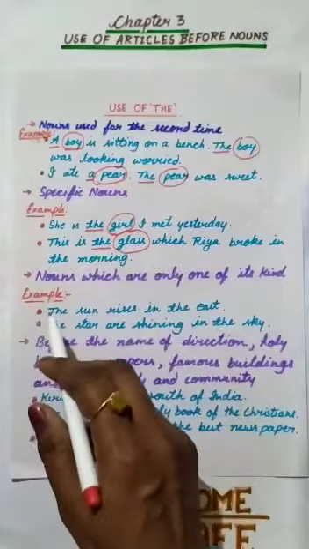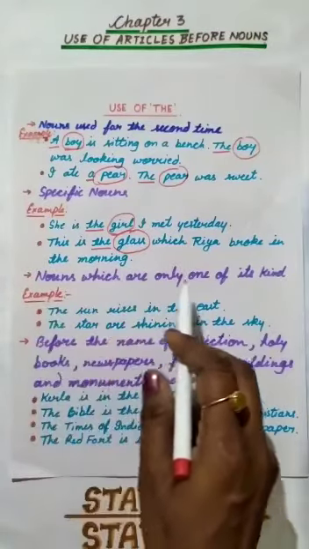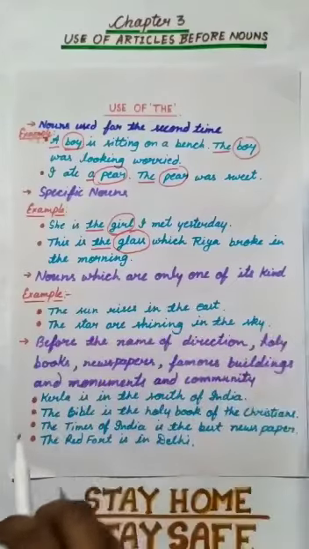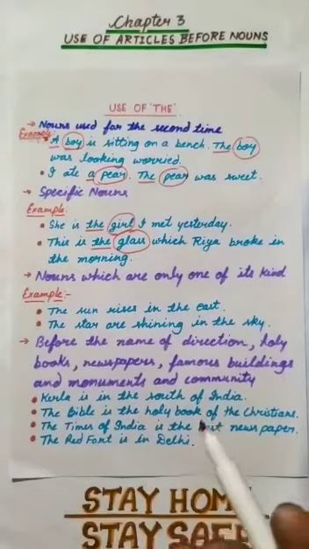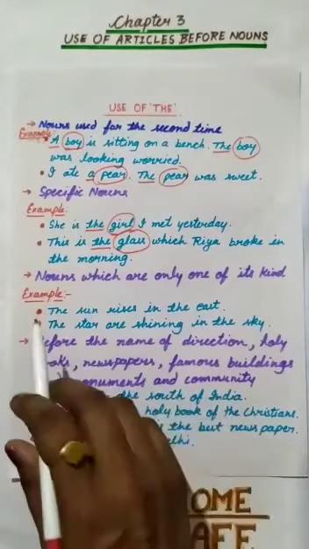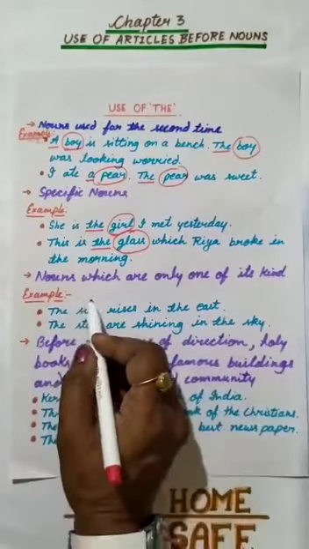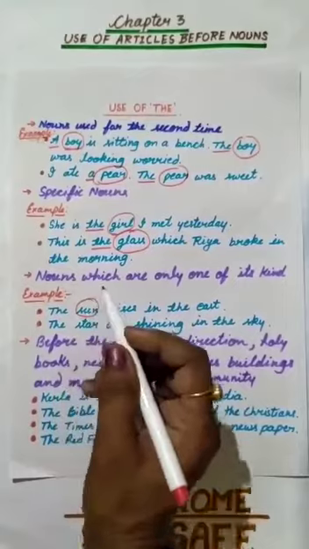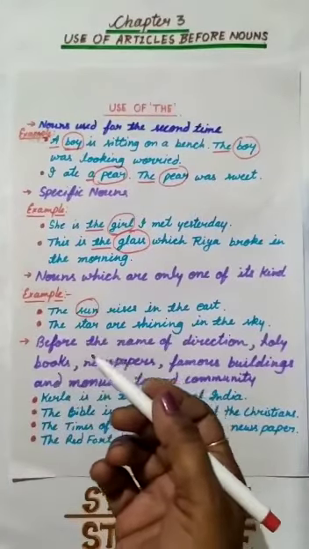Next one is, we can use "the" before the nouns which are only one of their kind, means the nouns which are unique in the universe, like the planets. Look here, the sun rises in the east. Here, sun is a noun, and in the universe nothing is like the sun.